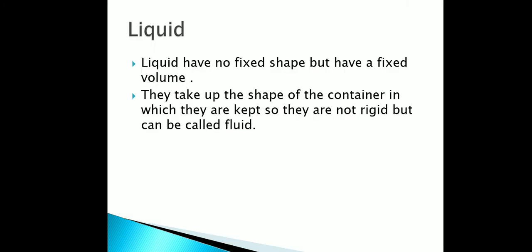Liquid. Liquids have no fixed shape but have a fixed volume. They change their shape with the container. They take up the shape of the container in which they are kept, so they are not rigid but can be called fluid. If we take water in a bowl and if we take water in a glass, water changes its shape with the container. It has a different shape in the bowl and a different shape in the glass. That's why we say liquid has no fixed shape but has a fixed volume.